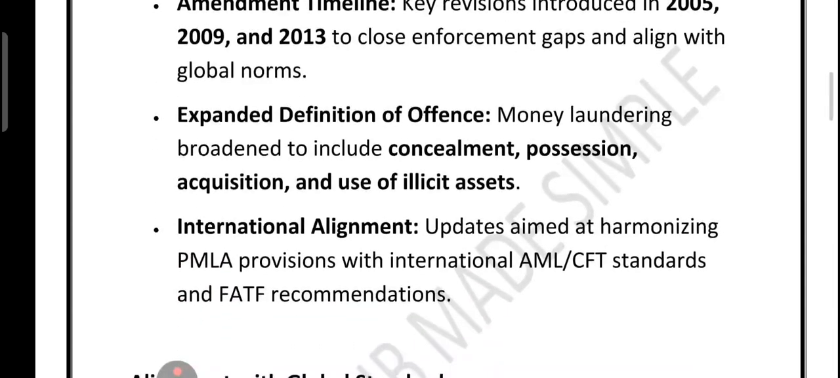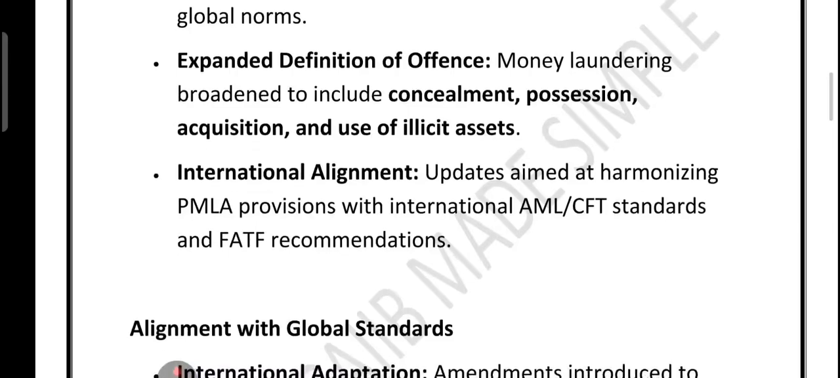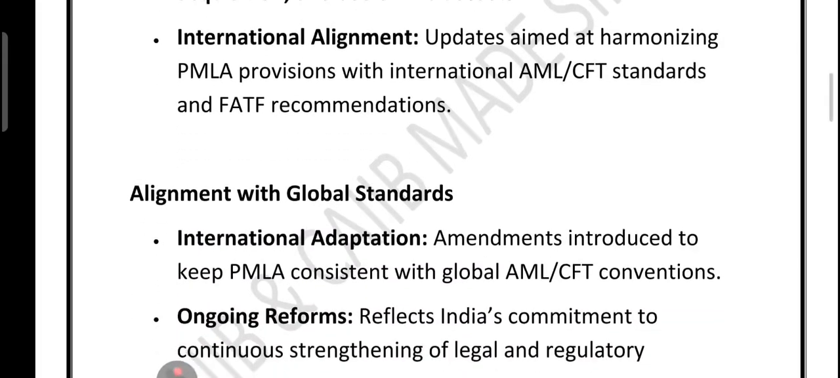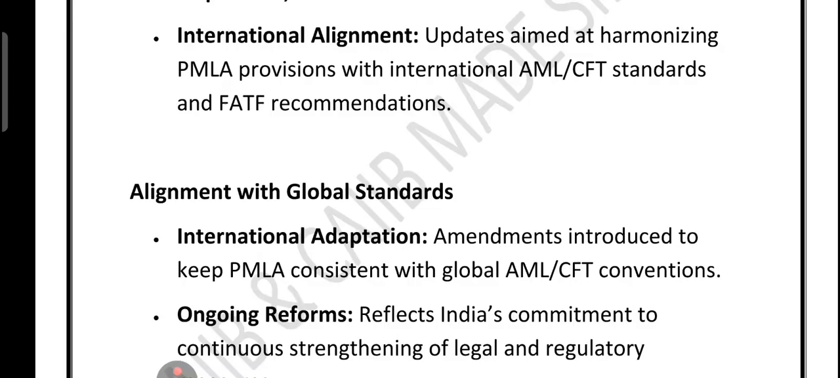These amendments made the law stronger. They expanded the meaning of money laundering to not just creating illicit wealth but also hiding it, holding it, or using it. So, in short, these changes ensured India's law matched the global standard and kept up with international best practices to fight money laundering and terror financing.